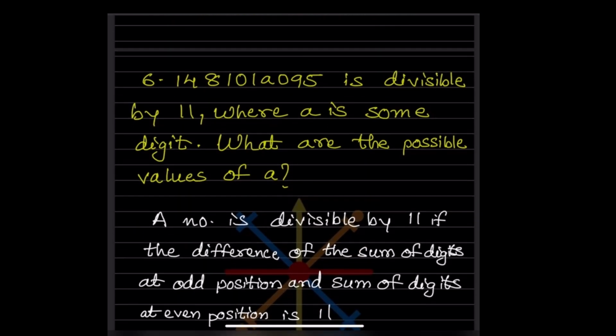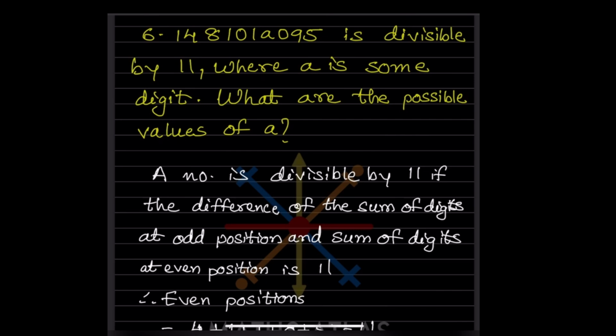Now here, 1481001A095 is divisible by 11. So where A is some digit, we don't know what the number is here. So what are the possible values of A? So it should be divisible by 11. A number is divisible by 11 if the difference of the sum of digits at odd positions and the sum of digits at even positions is 11.